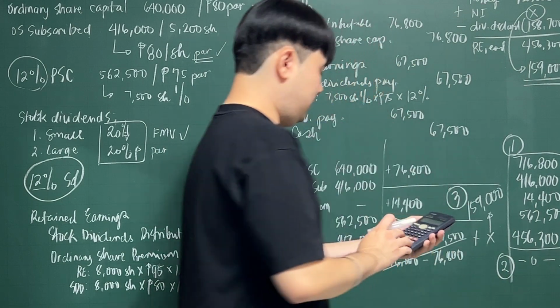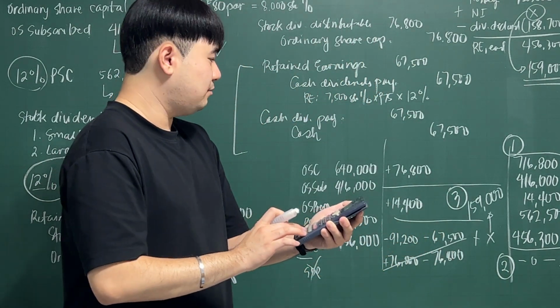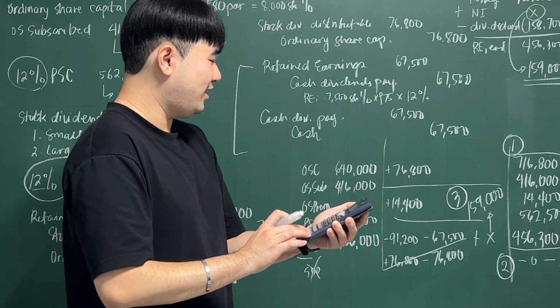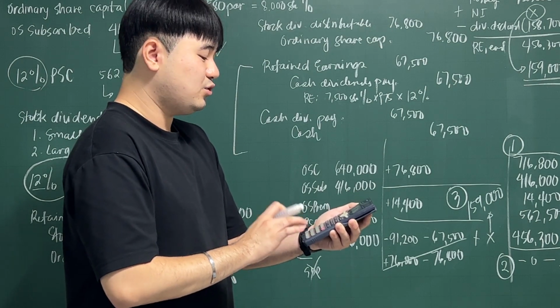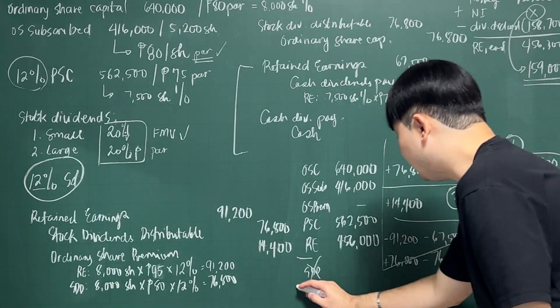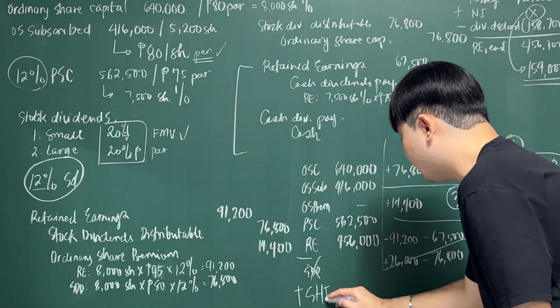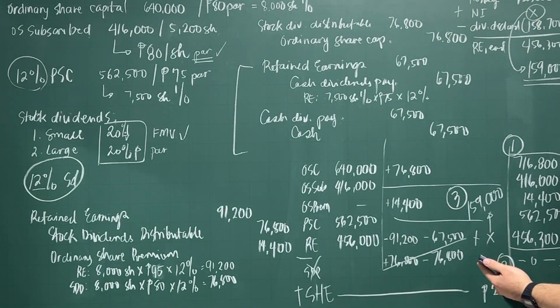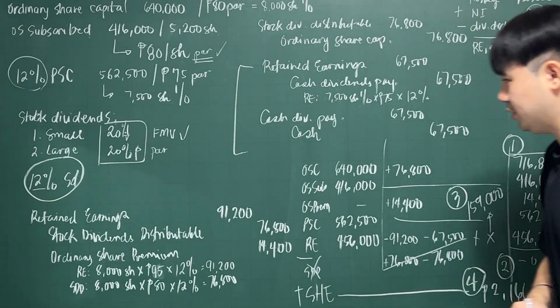716,800 plus 416,000 plus 14,400 plus 562,500 plus 456,300. Your total shareholders equity amounts to, so I'll put this here, total shareholders equity. Total equity is 2,166,000, and that is your answer for number 4.